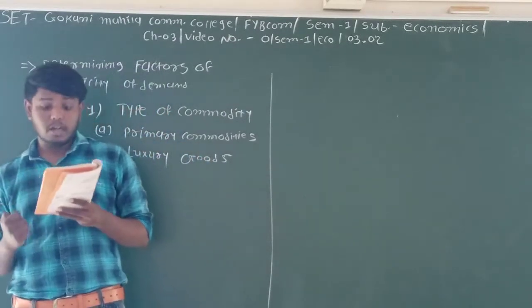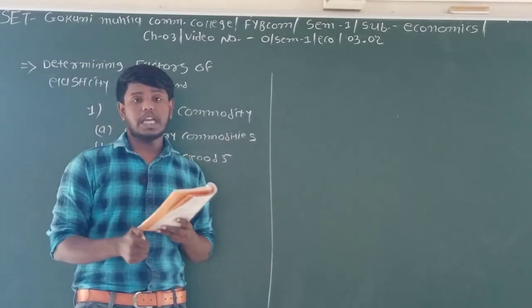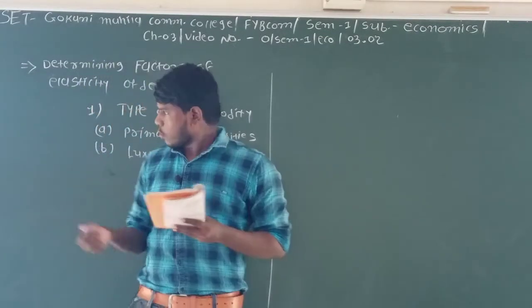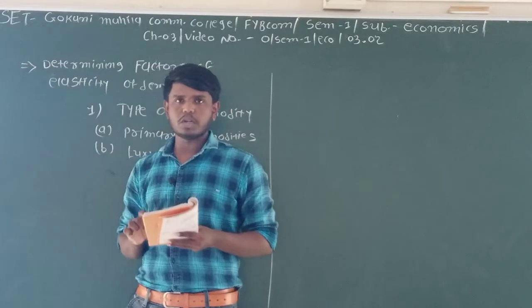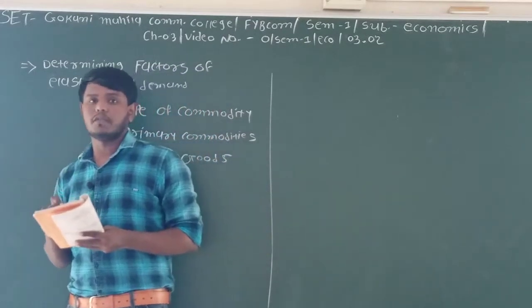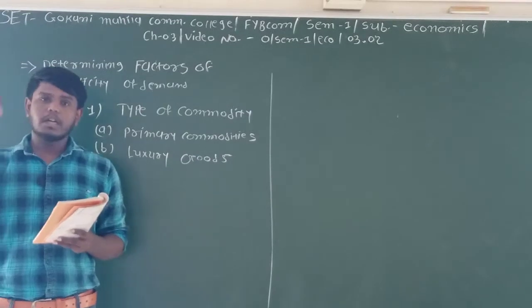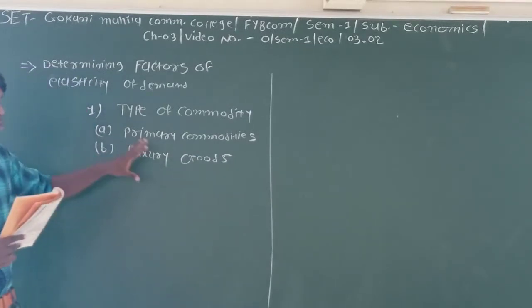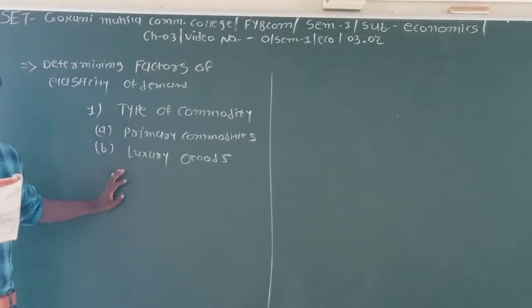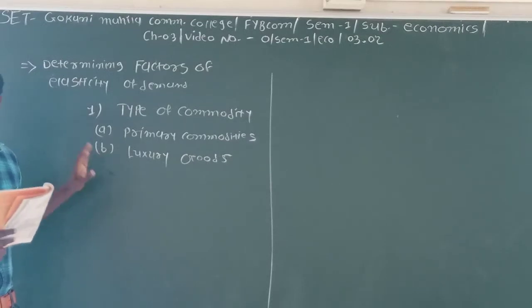Luxury goods are basically elastic. Why? Because most luxury goods are not necessary for living life. For example, luxury cars are not required to live life.